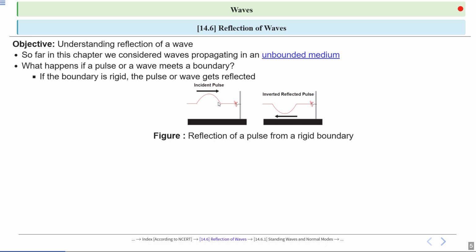So here, when a pulse encounters a rigid boundary, it is reflected back with its phase inverted, meaning a crest becomes a trough and vice versa. So here crest becomes trough when a wave is incident on a rigid boundary. This inversion occurs because the rigid boundary cannot move, exerting an equal and opposite force on the pulse.